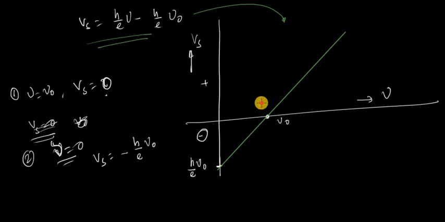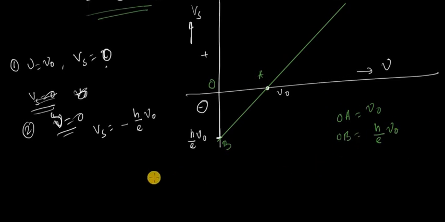So this is point A, this is point B, this is O. OA is how much? OA is nu 0. And OB is how much? OB is h by e into nu 0. From the graph, you can easily calculate the Planck constant.